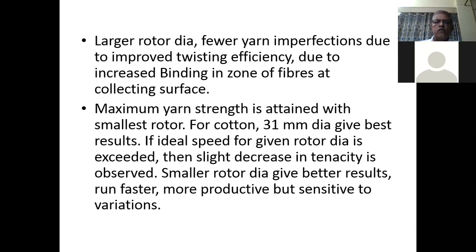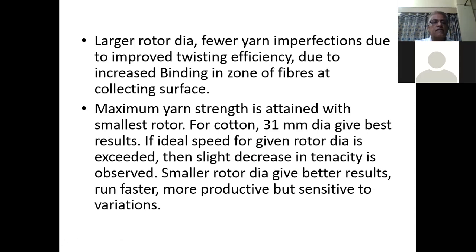For cotton, it is observed that 31 mm dia gives best results. And if the ideal speed for a given rotor dia is exceeded, then a slight decrease in tenacity is observed. So small rotor dia gives better results, runs faster, is more productive, but is sensitive to variations.